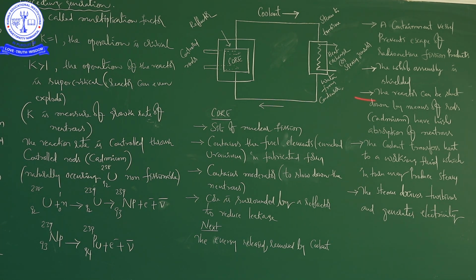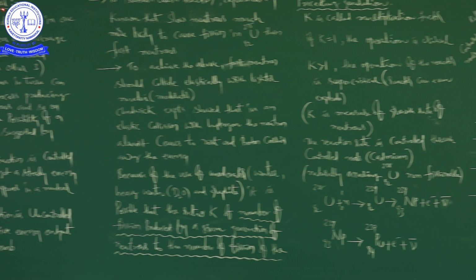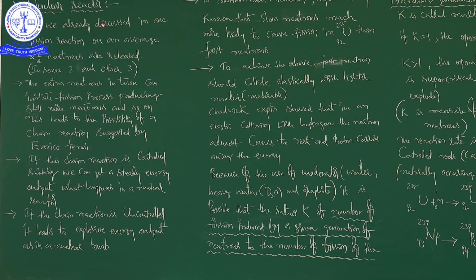If you look once again at what we discussed in this class, nuclear reactor is our topic. We discussed what a nuclear reactor is, its physical construction and its working.